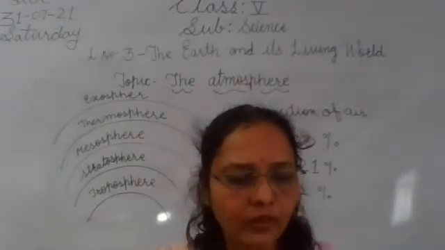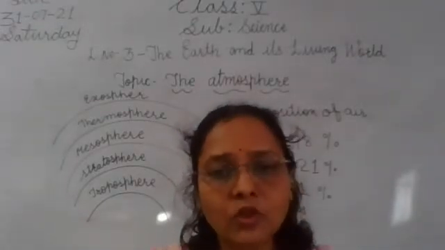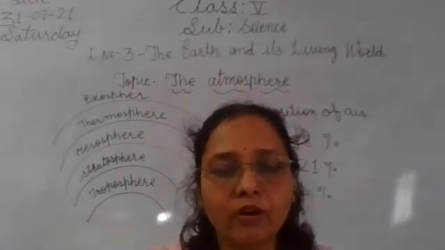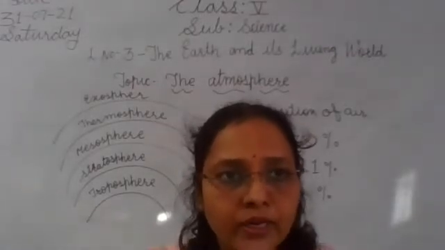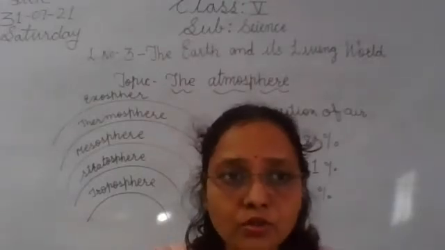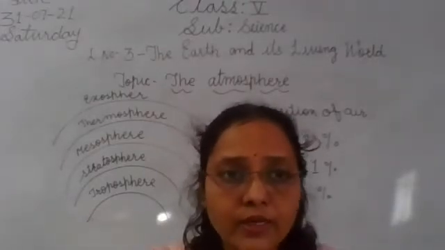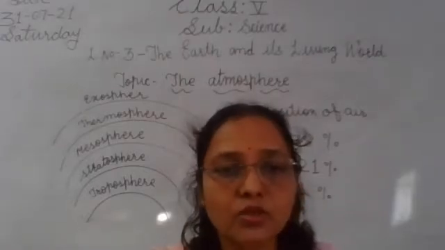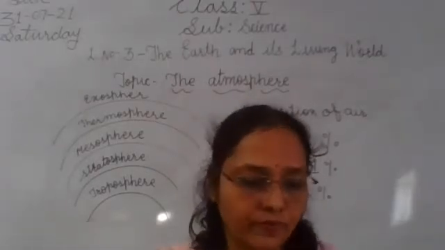Then rain, when the clouds cool down, condense and come down in the form of rain droplets, that is how raining occurs. Then fog and wind are also present in the troposphere, and storms take place in the troposphere.